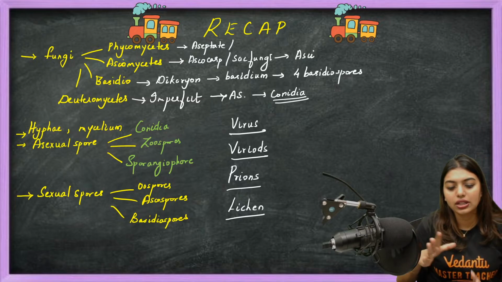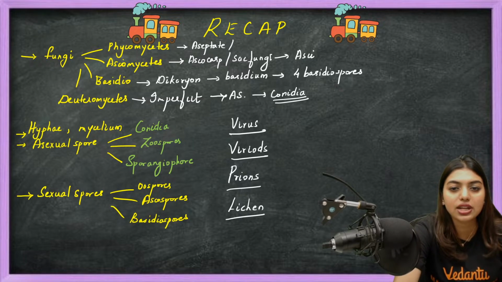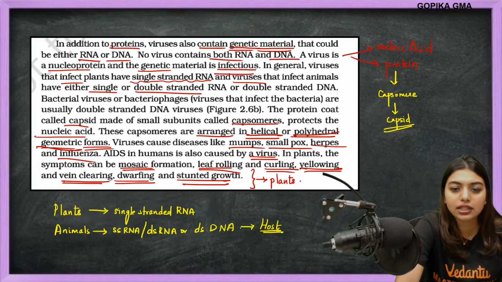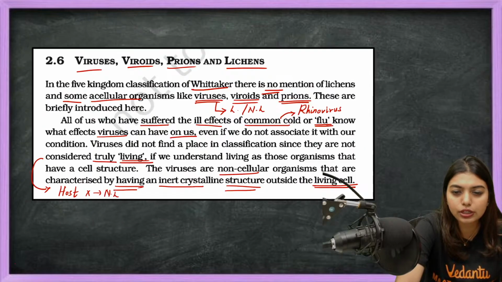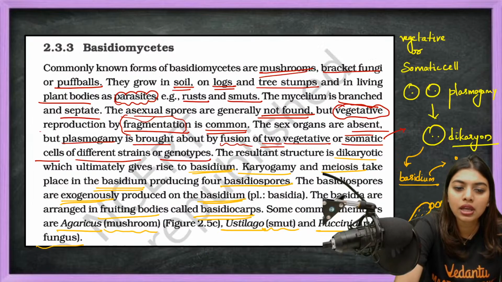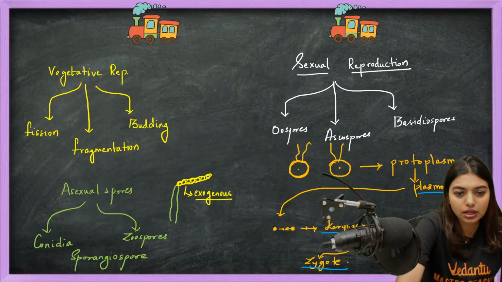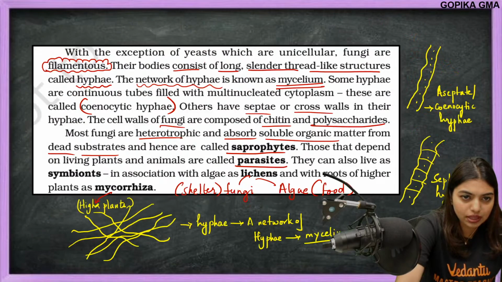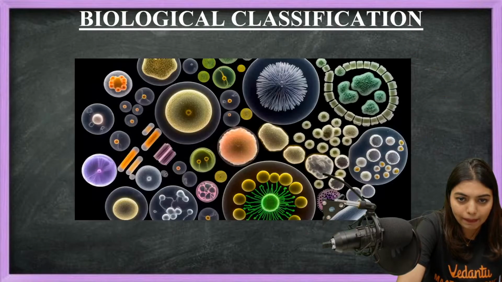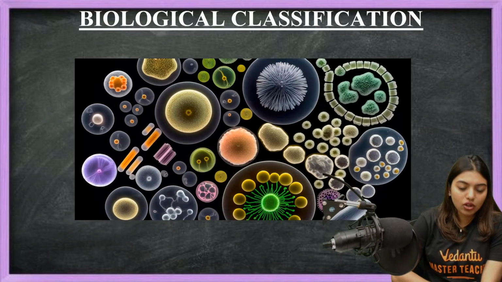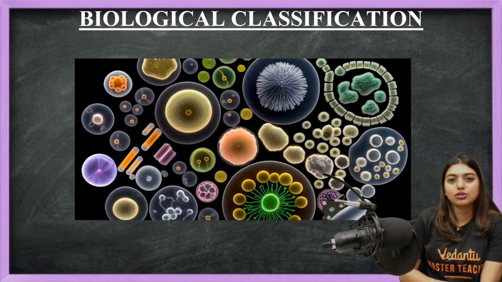So that's it for today, students. We have finished NCERT line by line of biological classification. Animal kingdom and plant kingdom are separate by themselves. Mostly tomorrow I will be doing animal kingdom, because we are going in order. Otherwise I will let you know which chapter I'll be doing next. After that we'll be done. Living world, Baswa sir will take on the same channel, so you do not have to worry. All the chapters of your 11th and 12th will be covered.